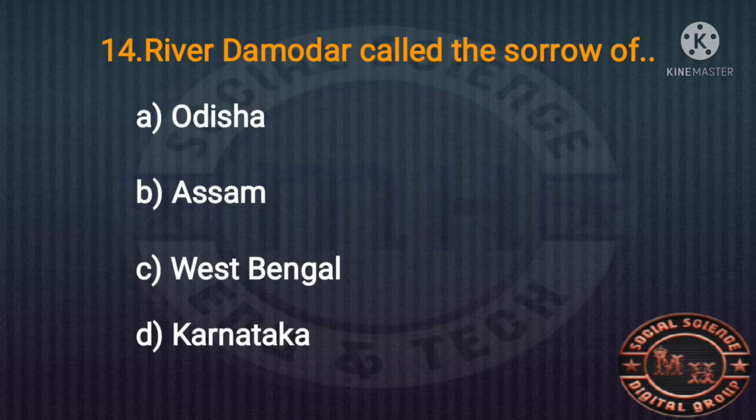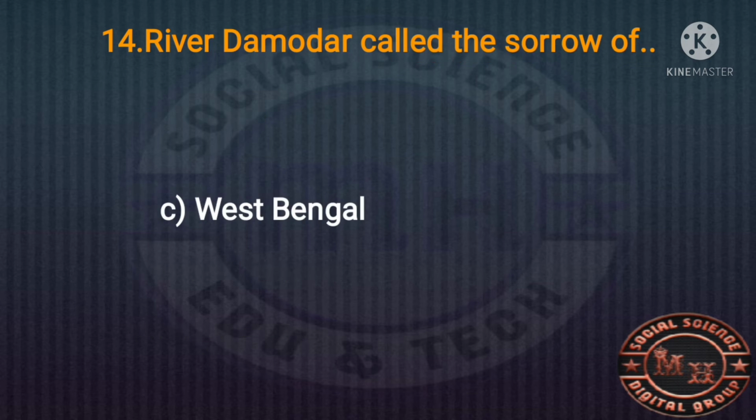The 14th MCQ question. River Damodar is called the sorrow of the. It's the sorrow of the river system. River Damodar is called the sorrow of Odisha, Assam, West Bengal or Karnataka. Which state's sorrow is the river? The right answer is the river Damodar is the sorrow of West Bengal.